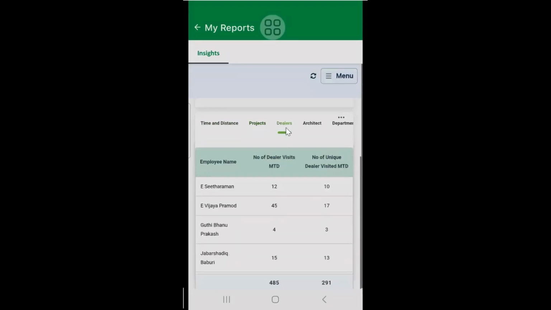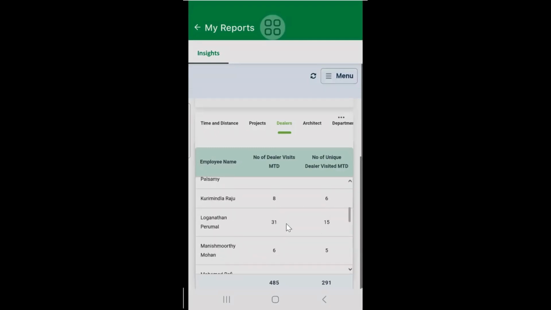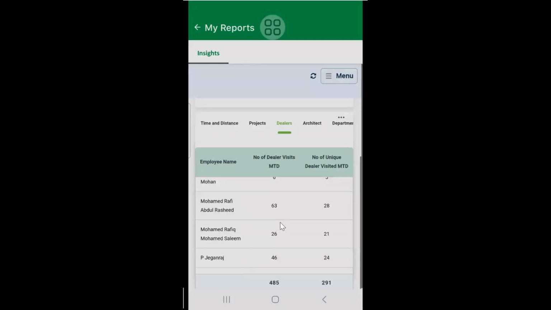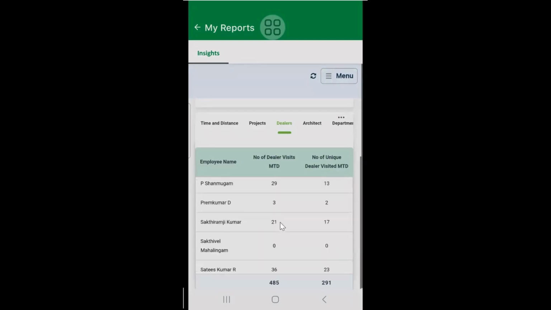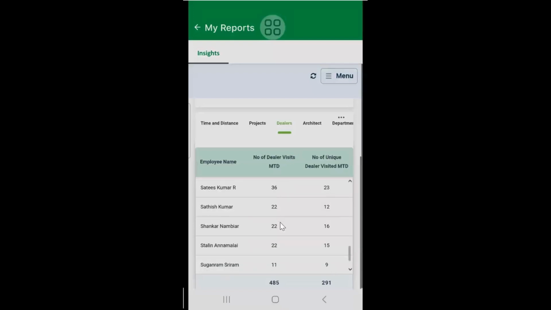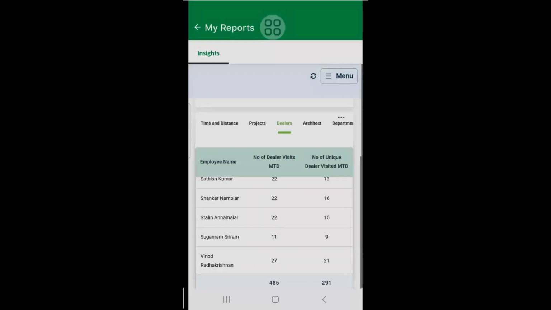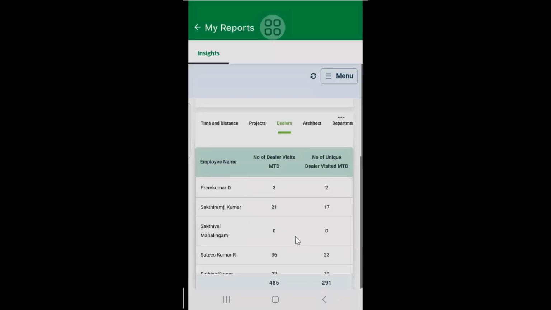When I click on dealers, I get the same: how many dealers he has visited till today, till the 18th of January, and how many unique ones. From here you will be able to see the difference. See the difference: 31, 6, 63, 17, 25. Some employees' averages are at least 22 or 25 till the 18th, while some users are showing 3, 4, 5.